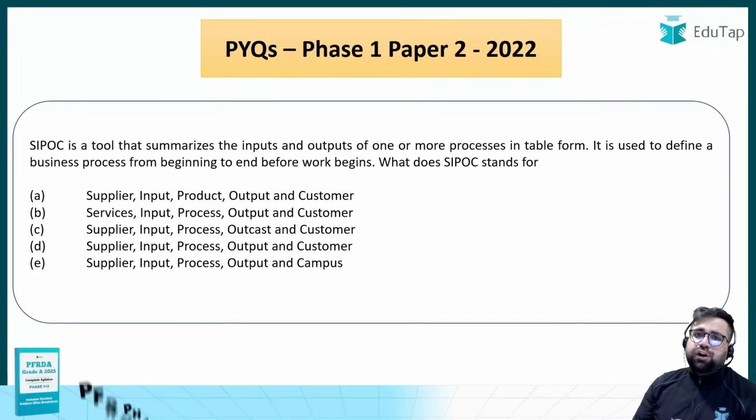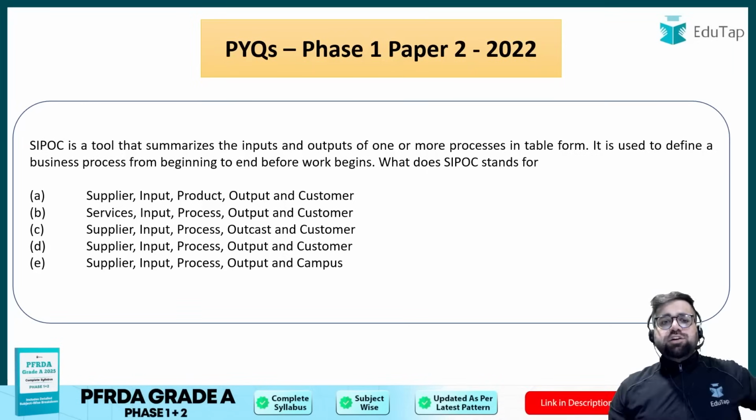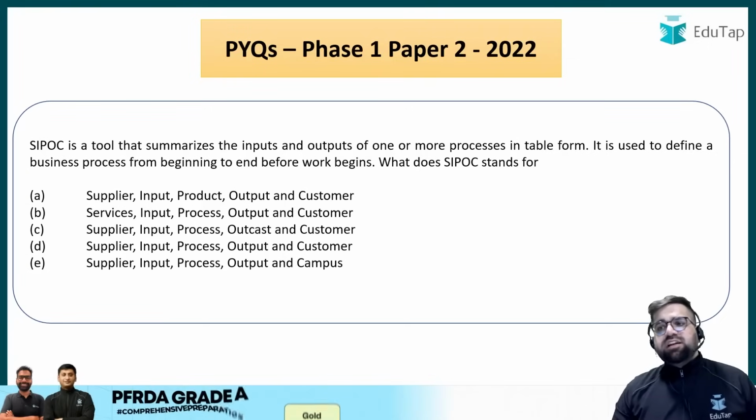Moving forward to another question of 2022 costing. SIPOC is a tool that summarizes the inputs and outputs of one or more processes in table form.